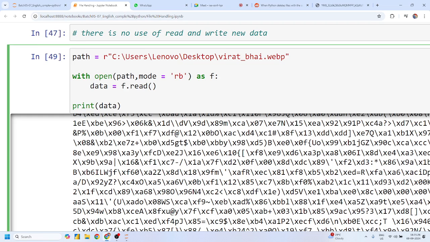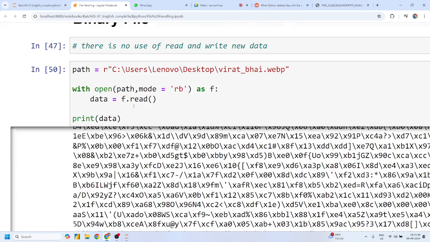This image is itself a binary file. Downloading this image means you are reading this binary or bytes data. If you read all these bytes and write them with your file name, then you have directly created a copy of this image, and in short, you have downloaded it. So that's why there is a requirement of binary file handling.